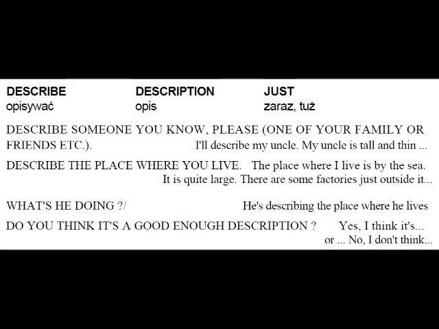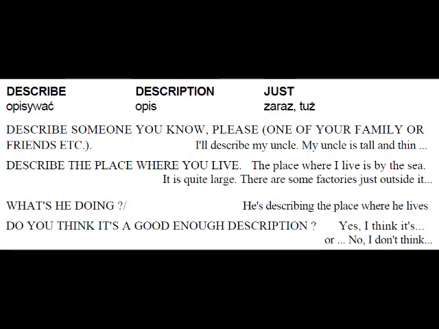Describe, description, just. Describe someone you know, please. I'll describe my uncle. My uncle is tall and thin and quite old. Describe the place where you live. The place where I live is by the sea. It is quite large. There are some factories just outside it.